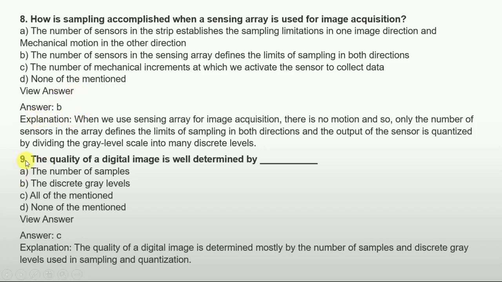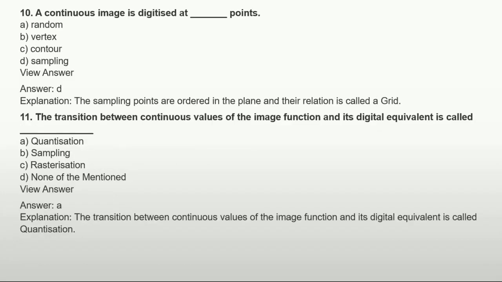And the next question is, the quality of a digital image is determined by what? How can we determine the quality of a digital image? Options are: A, the number of samples, and option B, the number of discrete gray levels. C is all of the mentioned, D is none of the mentioned. So the answer is C, all of the mentioned, because if we see the explanation, the quality of a digital image is determined mostly by the number of samples and discrete gray levels, that is, both used in sampling and quantization.